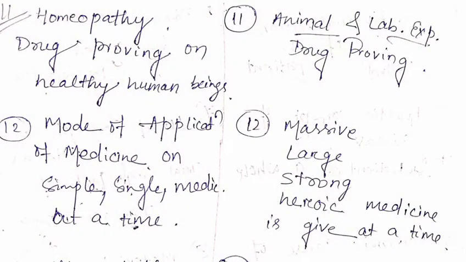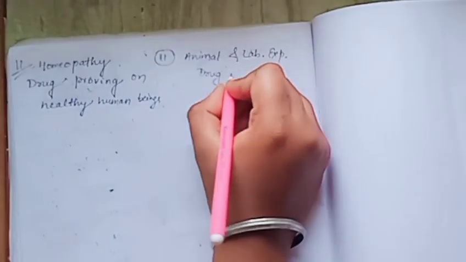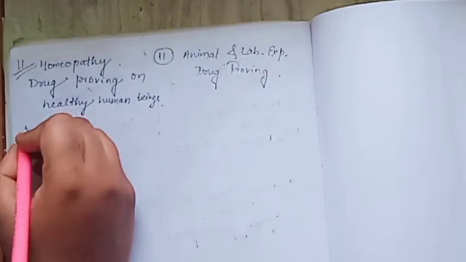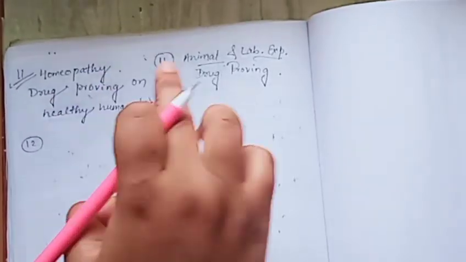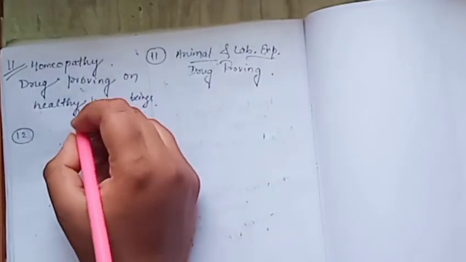Then the 11th point is that in homeopathy, drug proving occurs on healthy human beings. In the allopathy society, drug proving occurs on animals and in laboratory experiments. Means in homeopathy, the action of the drugs is known by proving them on healthy human beings, whereas in allopathy, the action of the drug is known by proving on animals and laboratory experiments.